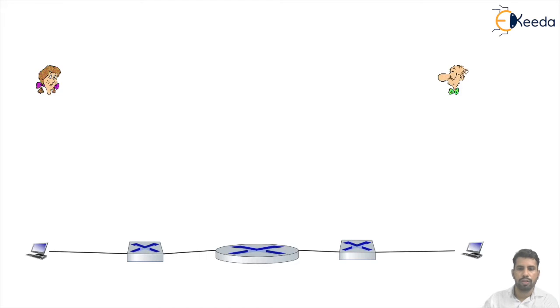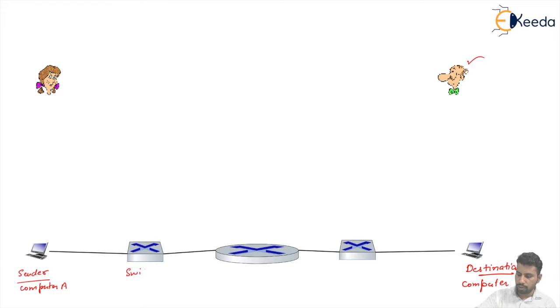Let's say two persons want to communicate, and these are the devices between them, to show the layers between them. This one is the sender computer, or you can say computer A. This sender wants to send a message to this receiver, the destination computer, or you can say computer B. Between these two, they are connected through networking devices.